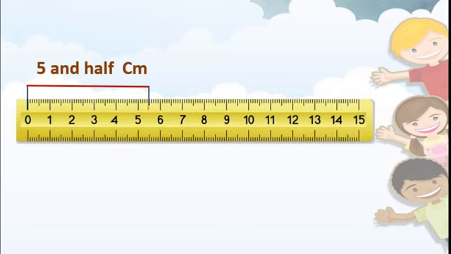This is half. So 5, 5.5, then this is 6. So we call this one 5.5 centimeter. Got this, students? I hope you understand how to read the scale or how to measure the length of a given line.